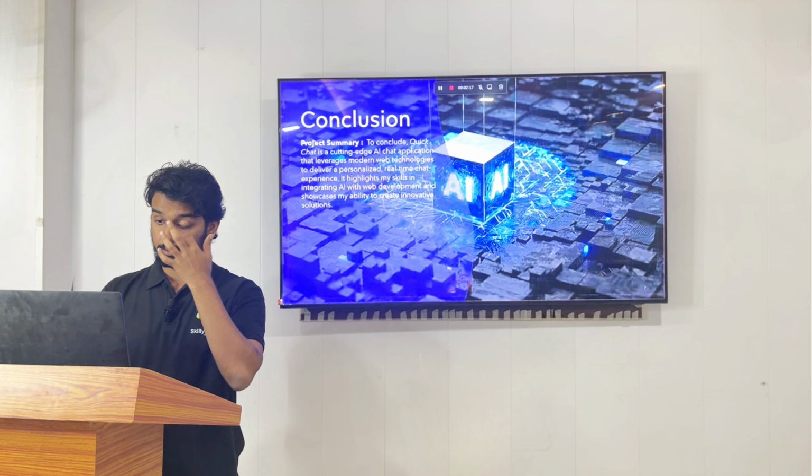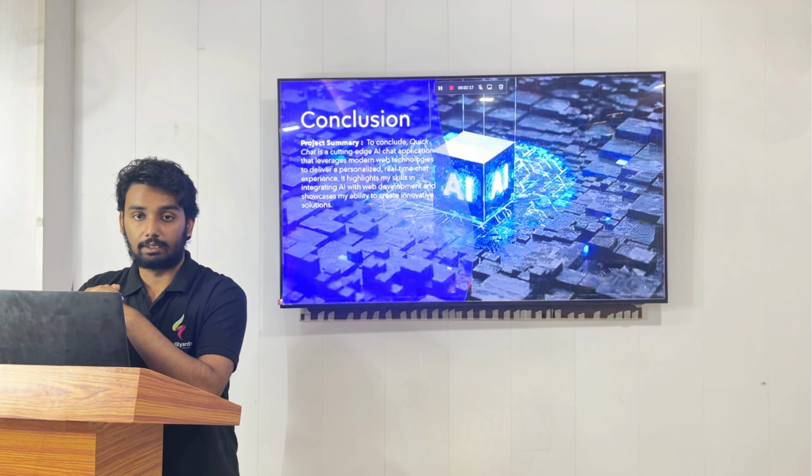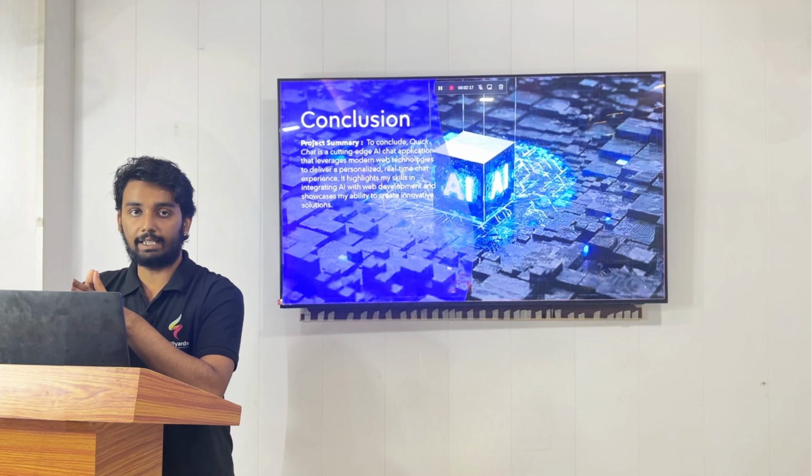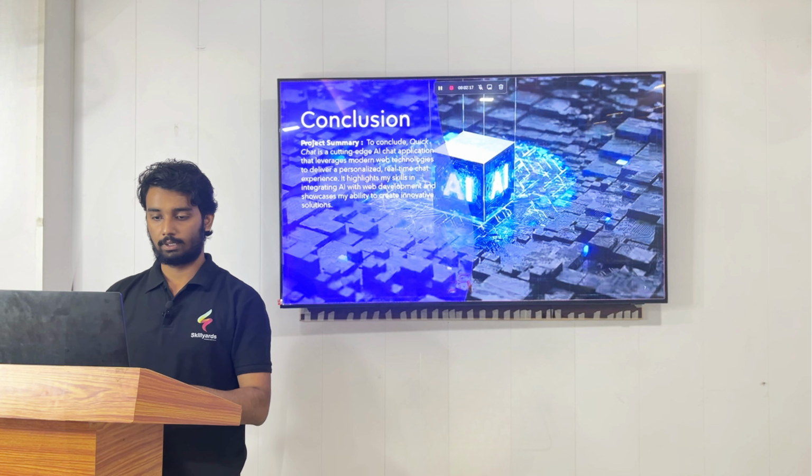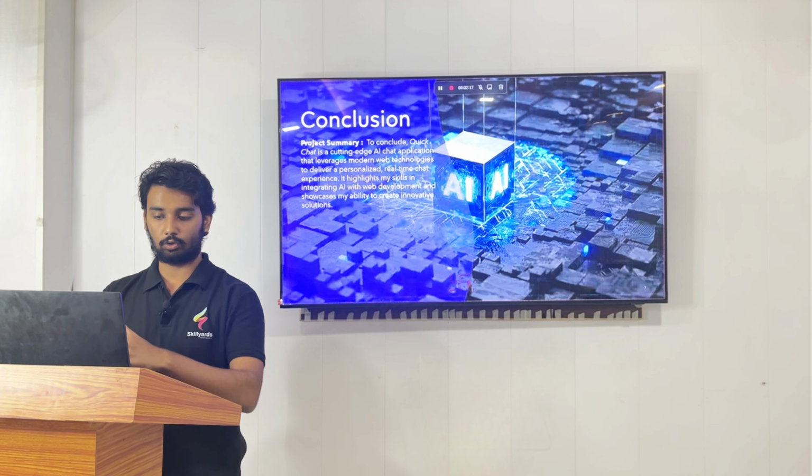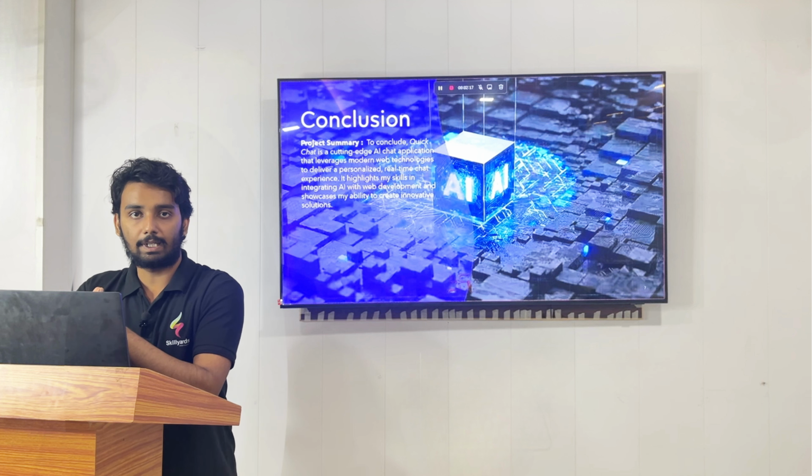So the conclusion is QuickChat is a smart chat app that uses the OpenAI API key, and it highlights my skill in integrating AI with web development and showcases my ability to create innovative solutions. Special shout out to Amit sir for guiding me throughout the project.